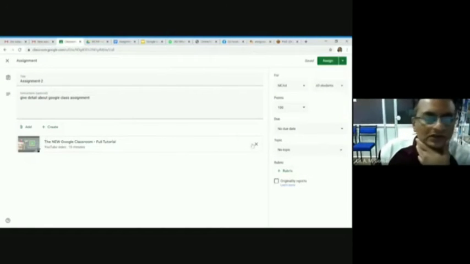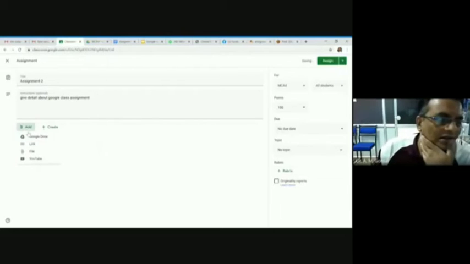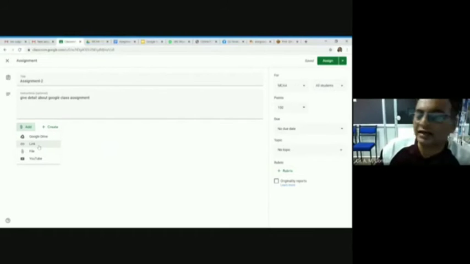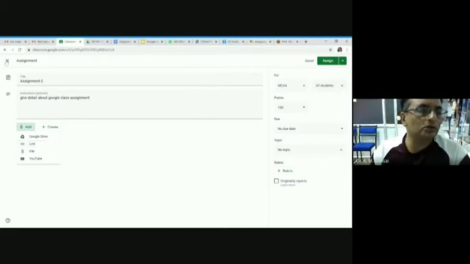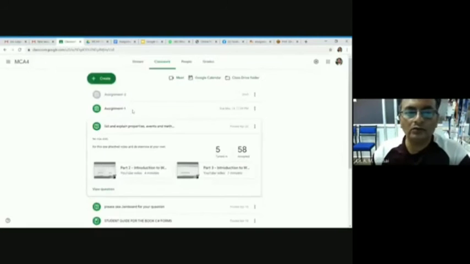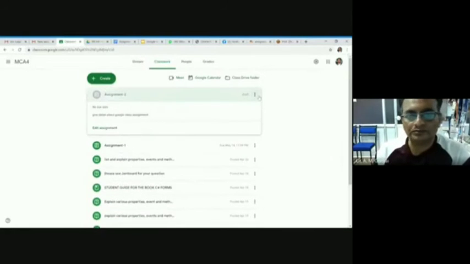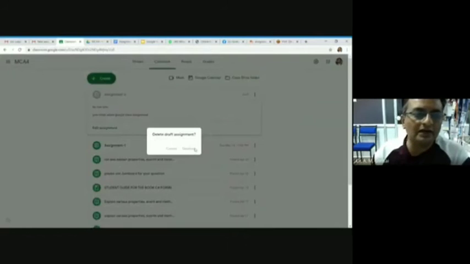If I don't want to do in this way, I can upload file which I have already created and then I can send. If I have some website, I can send website. This way I can send assignment to the student. But I don't want to send right now. This is my draft. Look, assignment true that we have created. Now I am deleting because it was created only for the demonstration.